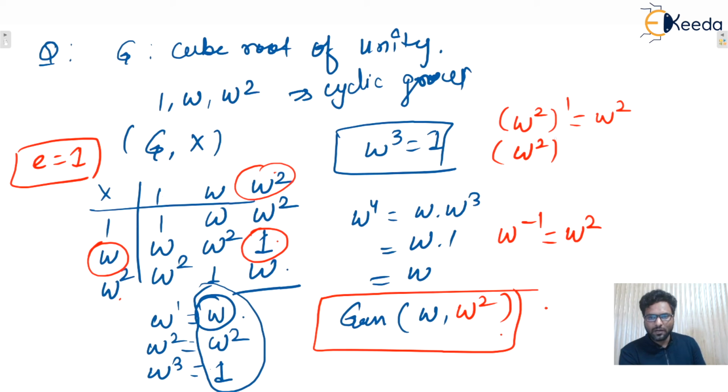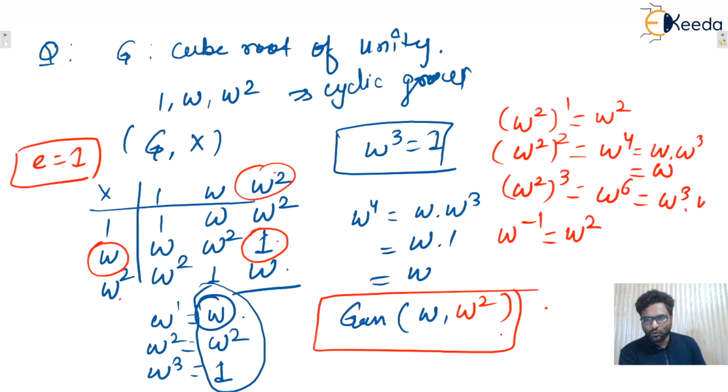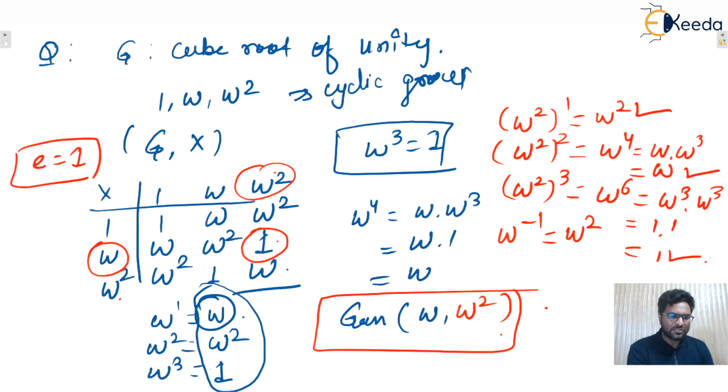Omega square raised to power 2 will be omega power 4, that is omega dot omega cube, that is omega. Omega square whole cube will be omega raised to power 6, that is omega cube dot omega cube, that is 1 dot 1, that is 1. So omega square, omega, 1, all the elements of the group are generated. That's why omega square will also be a generator of this cyclic group.